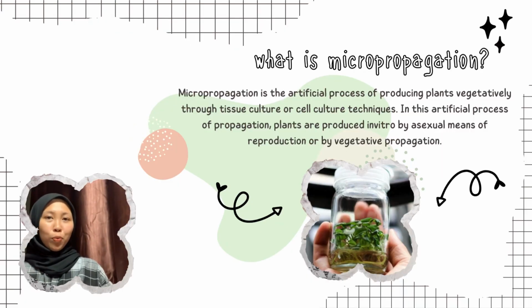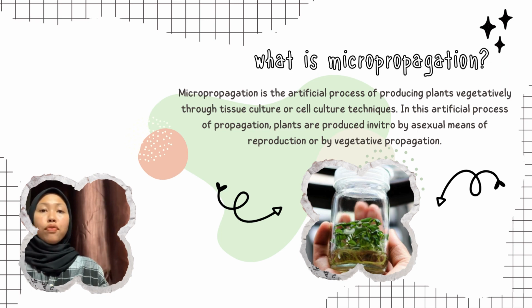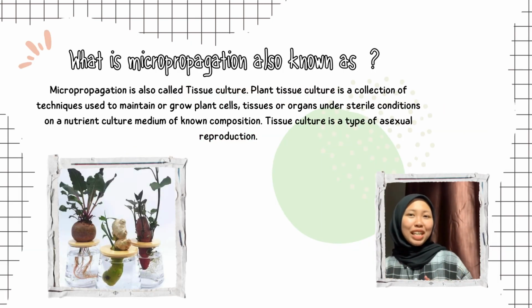What is micropropagation? Micropropagation is the artificial process of producing plants vegetatively through tissue culture or cell culture techniques. In this artificial process of propagation, plants are produced in vitro by asexual means of reproduction or by vegetative propagation. Micropropagation is also known as, we call it, tissue culture.